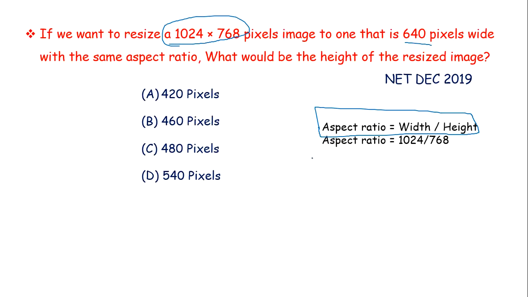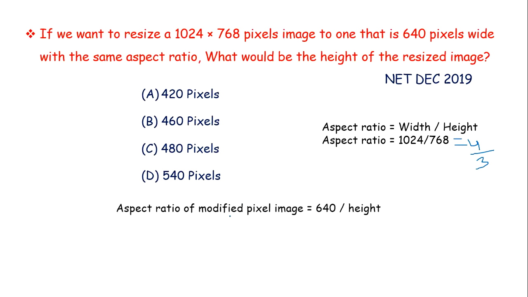Aspect ratio equals to width divided by height. Now for given image, we have width as 1024 and height as 768. When we solve this 1024 divided by 768, we will get 4 by 3. Just pause the video, do it by yourself and you will get same answer as 4 by 3. Now aspect ratio of the modified image will remain same. For resized image, width is given as 640 and we need to determine its height.